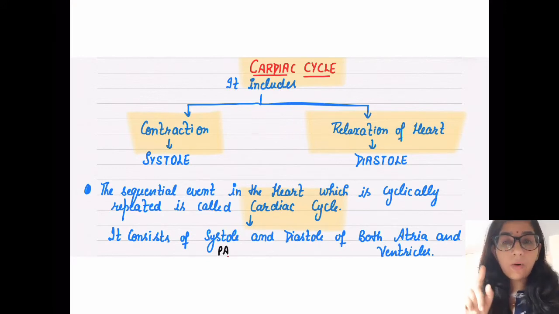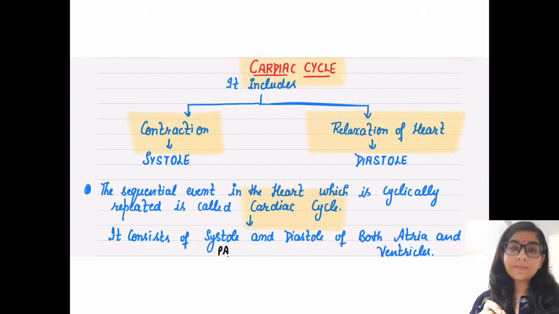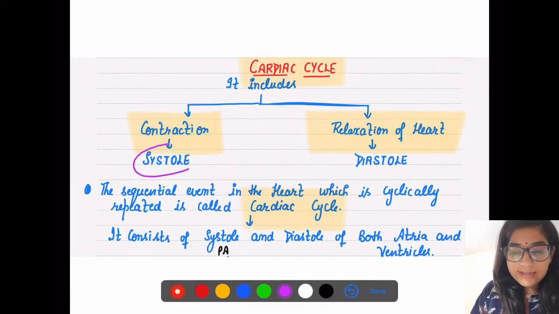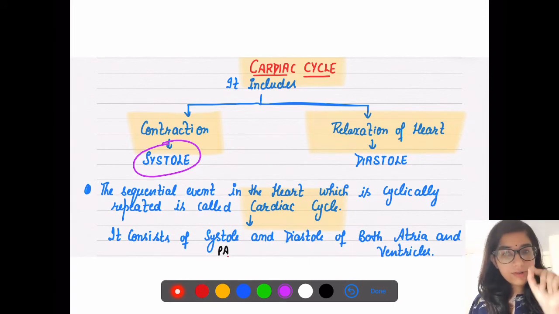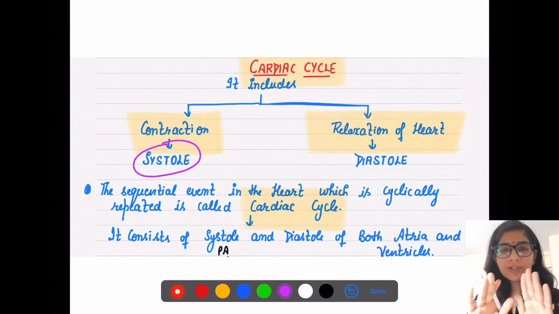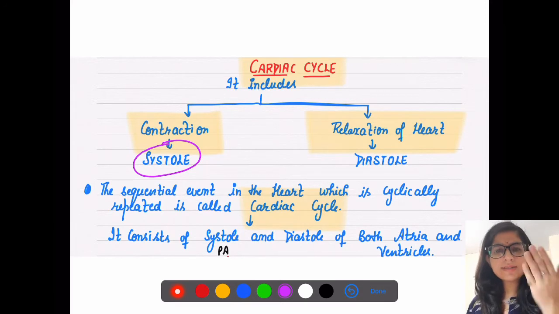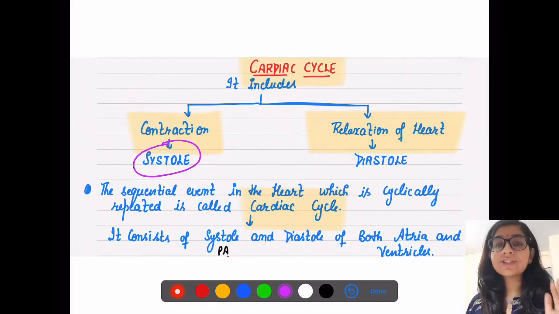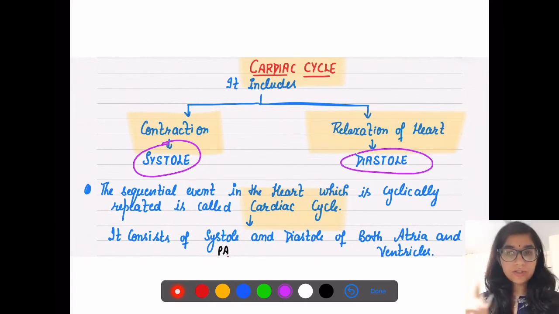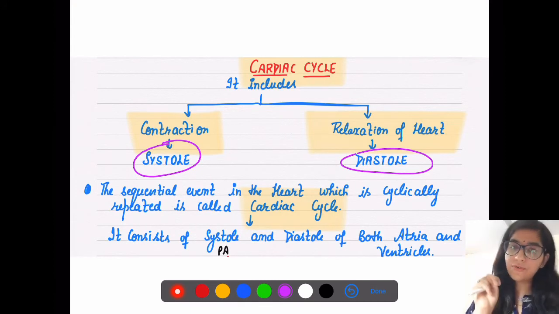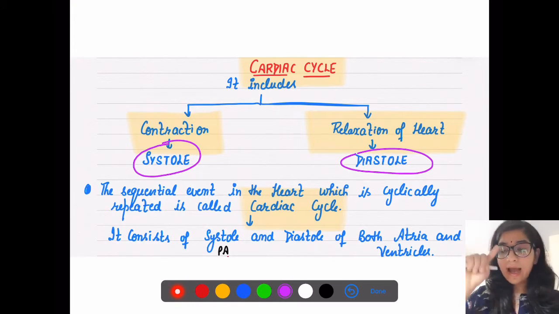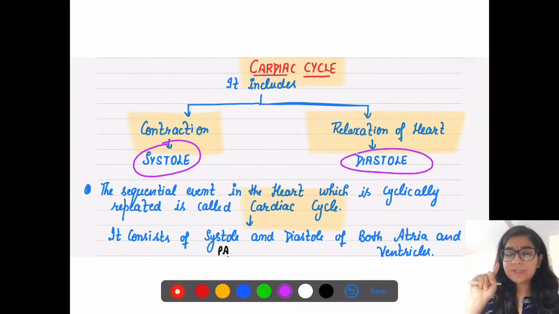Now, when your heart is contracting, that term is known as systole. For contraction, we will use systole. For relaxation of the heart, when your ventricles or auricles, anyone is relaxing, that condition is known as diastole. So here I am saying two words. For contraction we will use the word systole, and for the relaxation position we will use diastole.